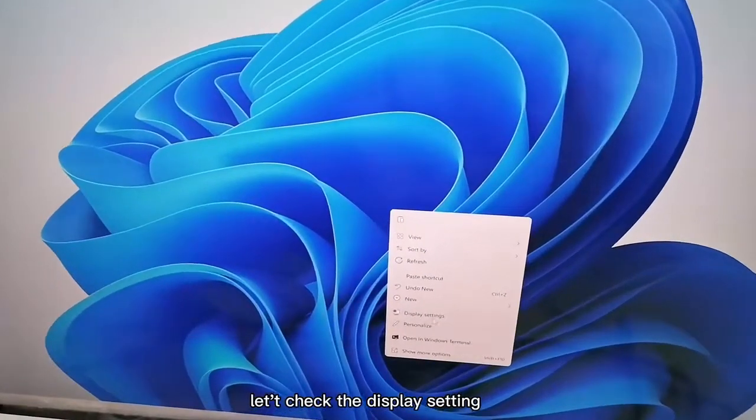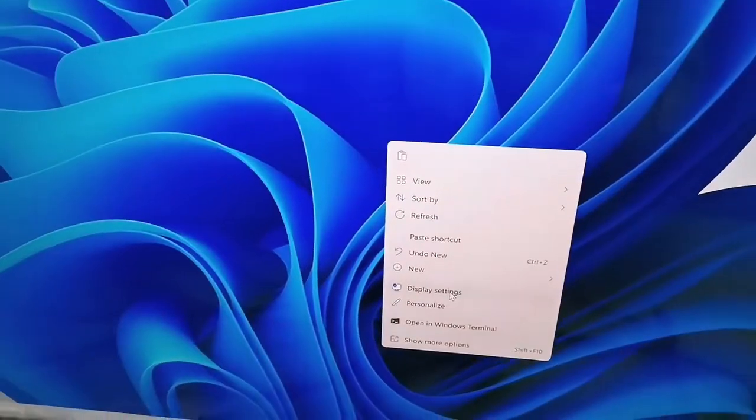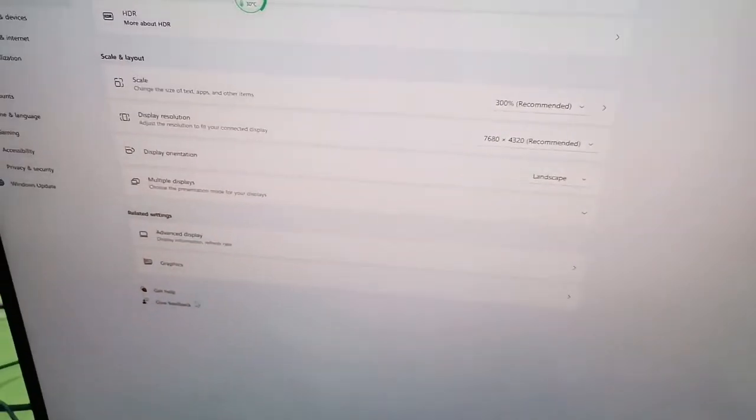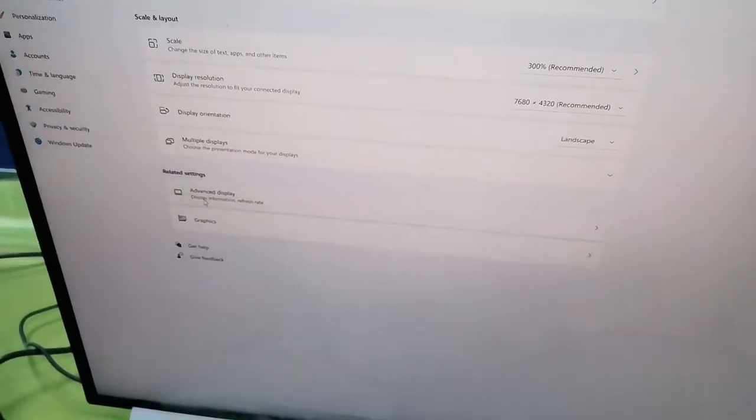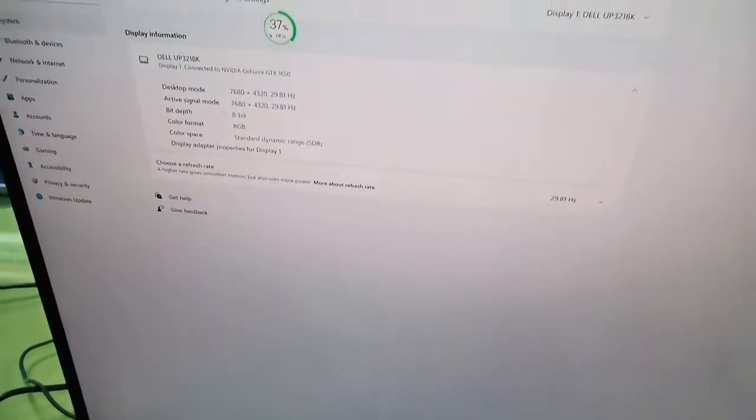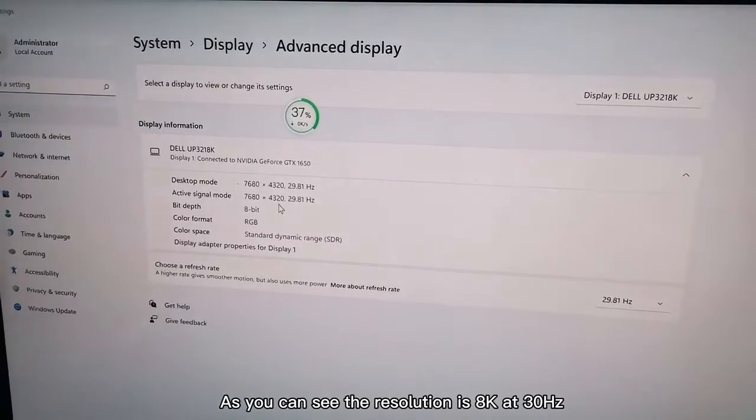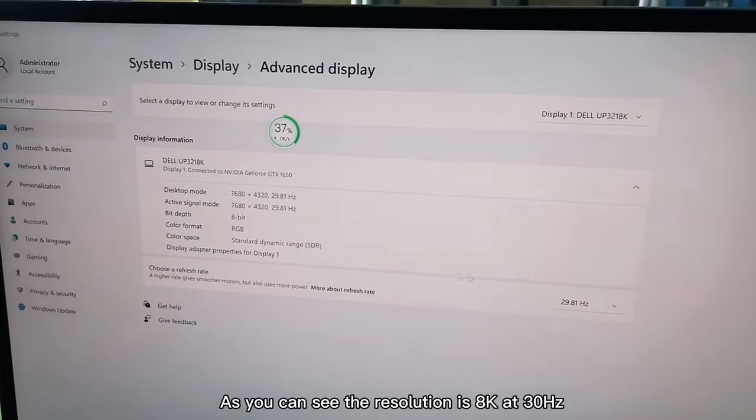Let's check the display setting. As you can see, the resolution is 8K at 30 Hz.